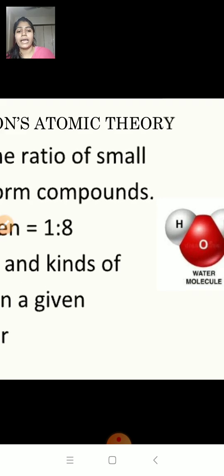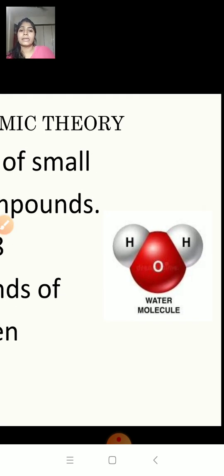Next postulate, the relative number and kinds of atoms are constant in a given compound. Okay, again example, water. Now, water is made up of two elements, hydrogen and oxygen. So for water, we have two hydrogens combined to one oxygen. So this number, that is 2 hydrogen and 1 oxygen, will remain constant. Okay, so the number of atoms will always be constant for a particular compound.